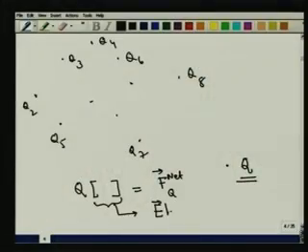Now what Faraday did was to give a name, and he called it the electric field. This is the electric field.